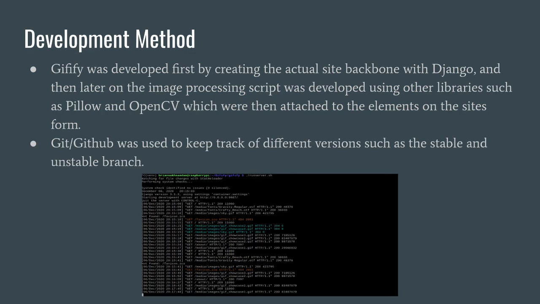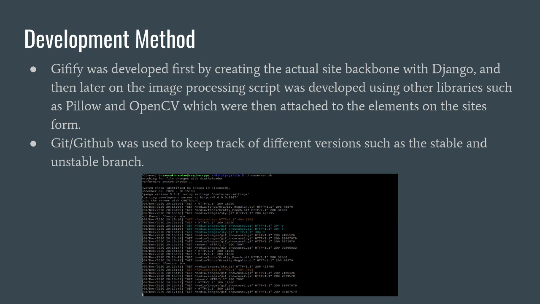So the development method of Gifify was first creating the actual site backbone with Django. And the thing about Django is that it uses a template style to create web pages. Because of that, we're able to just set up HTML pages on the fly if we need to.